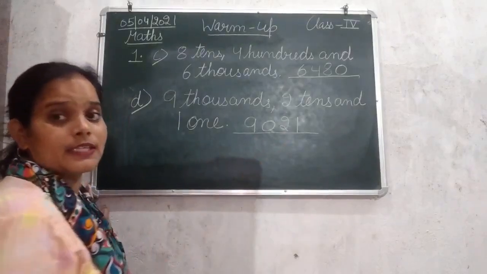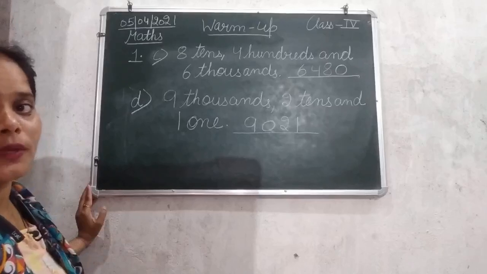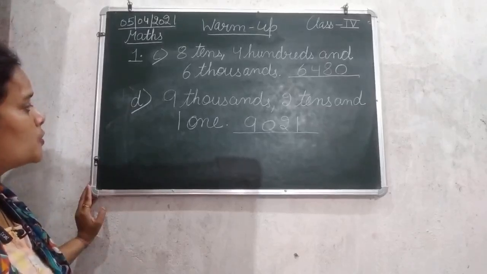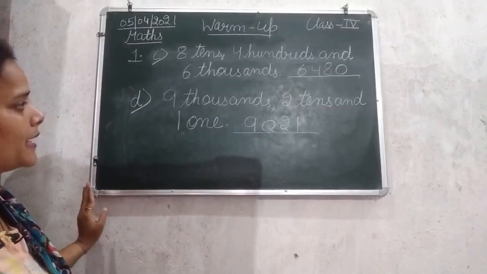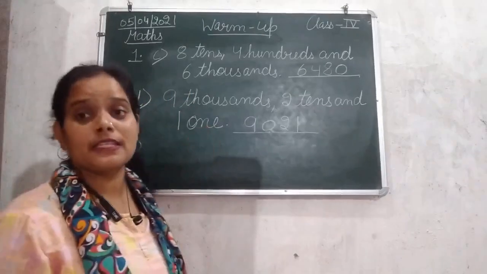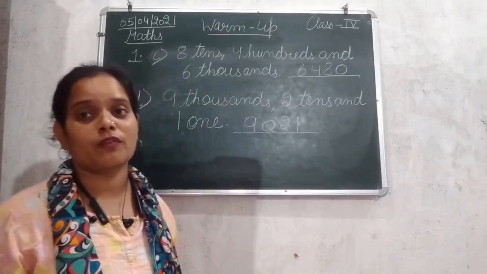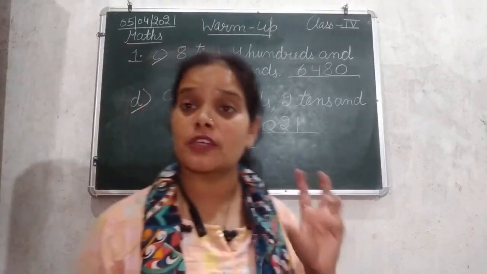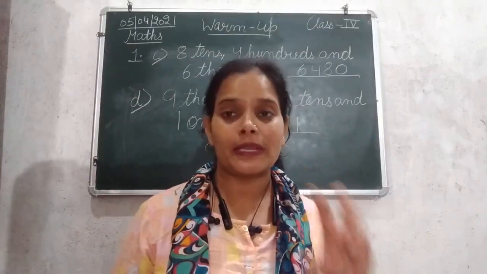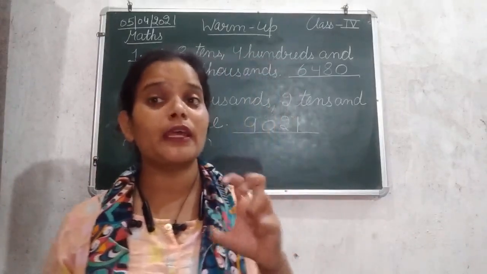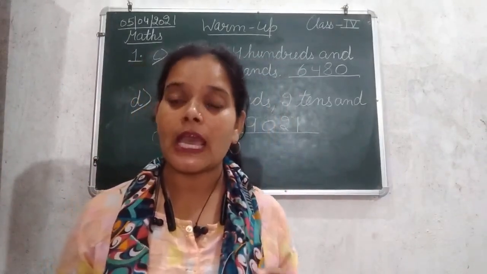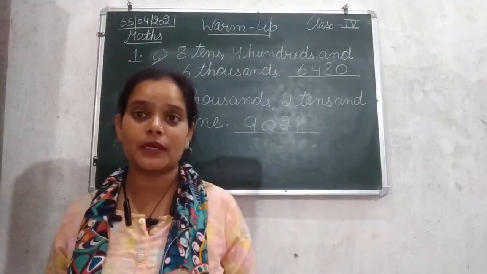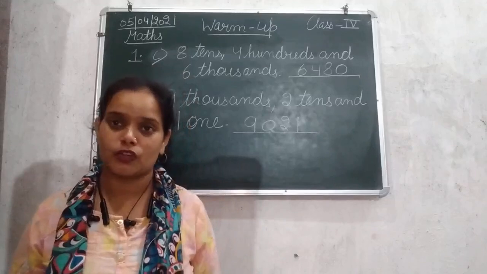9021, that is 9021. Okay. So this was the C and the D part from the first question from your warm-up exercise, in which certain numbers with their place values are given, and we have to write these numbers according to the Indian place value chart in